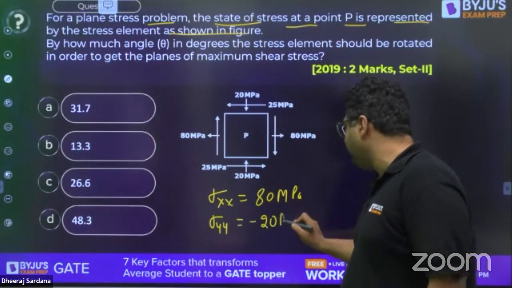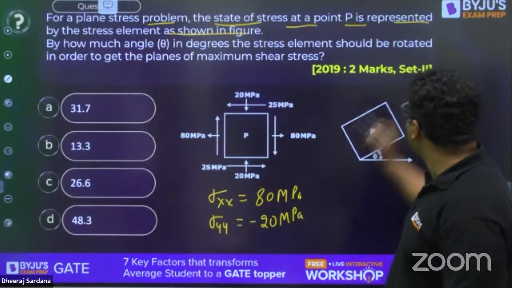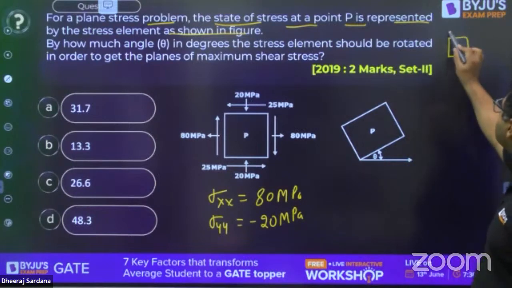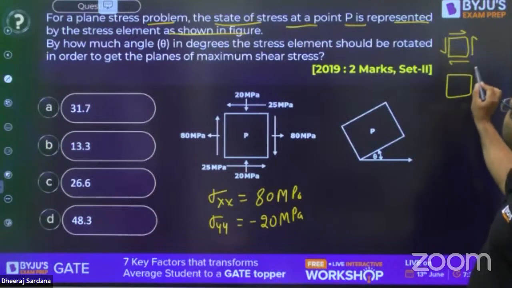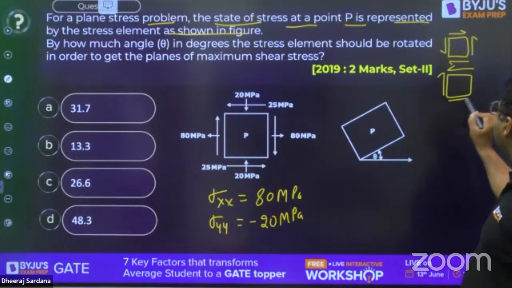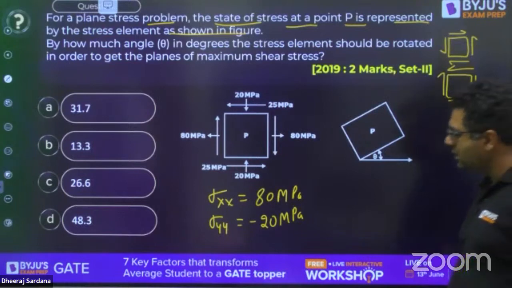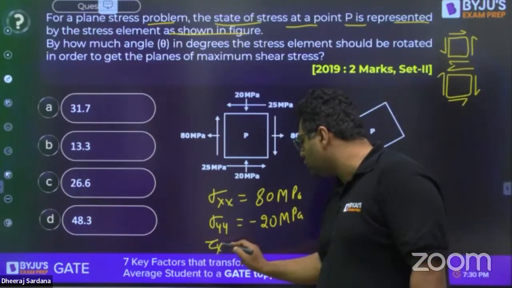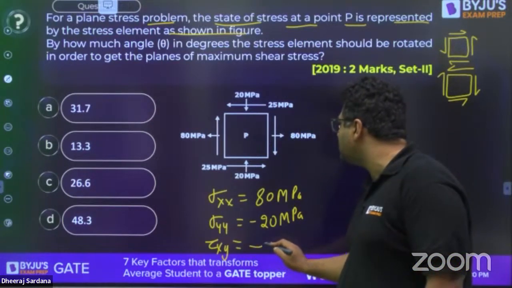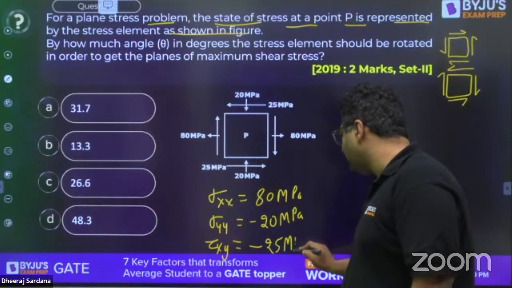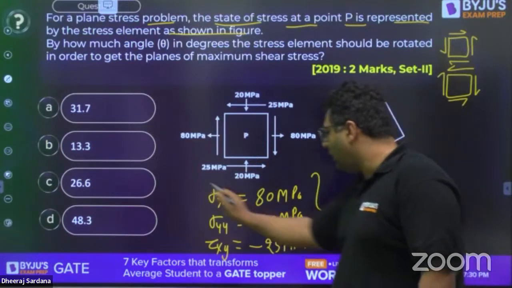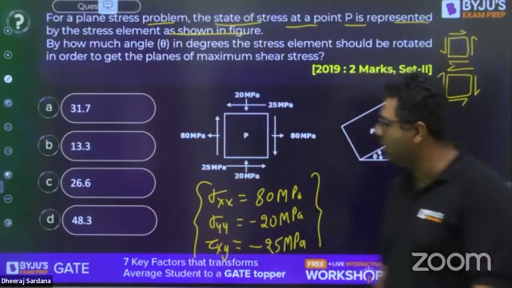It is minus 20 MPa because it is compressive. When we are talking about the shear stresses, in this case we are taking it as positive shear, and in this case we are taking it as negative shear, because the angle is increasing here. So that is why tau xy will also be considered as equal to minus 25, based on the sign convention, and you will find both ways, whatever sign convention you are using.